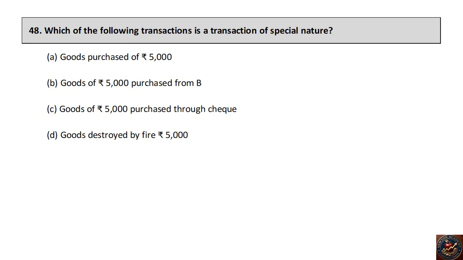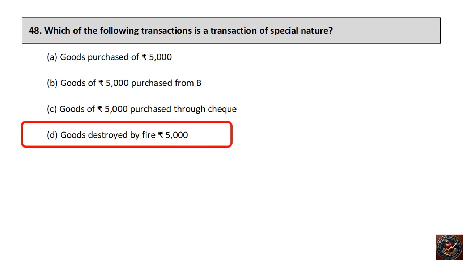Which of the following transactions is a transaction of special nature? Goods purchased of 5,000 rupees. Goods of 5,000 rupees purchased from B. Goods of 5,000 rupees purchased through check. Goods destroyed by fire 5,000 rupees. The right answer is goods destroyed by fire 5,000 rupees.